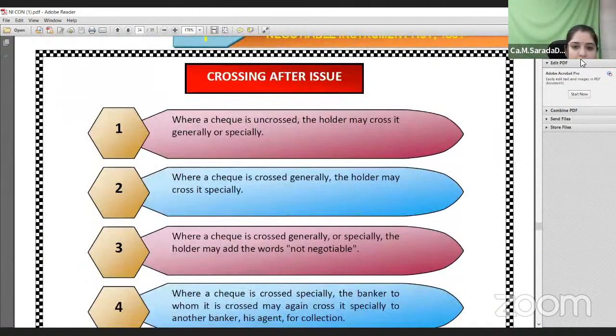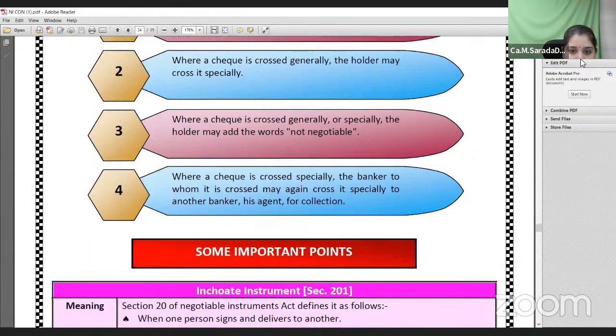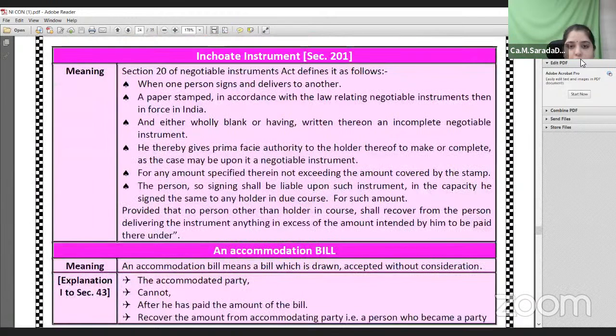Next one is crossing after issue. Once the check is issued by the drawer, the crossing can be done even by the holder of the instrument. If it is crossed, like in a general crossing, he can add the words account payee or not negotiable. So crossing can be done either by the drawer of the check or by the holder of the check. Both of them can cross that particular instrument.